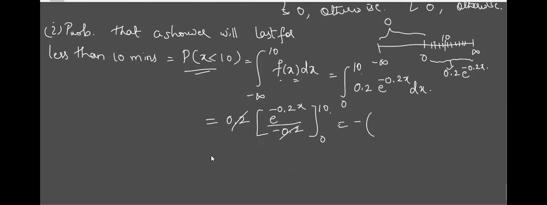So this is minus, then upper limit, if you put e raised to minus 0.2 into 10, means e raised to minus 2, I guess. Correct? Minus x is 0 means e raised to 0 is 1. Better you take 1 minus e raised to minus 2 and tell me the answer.